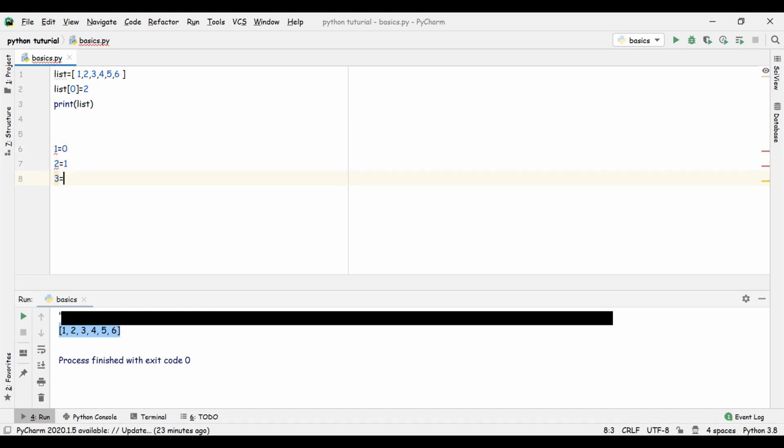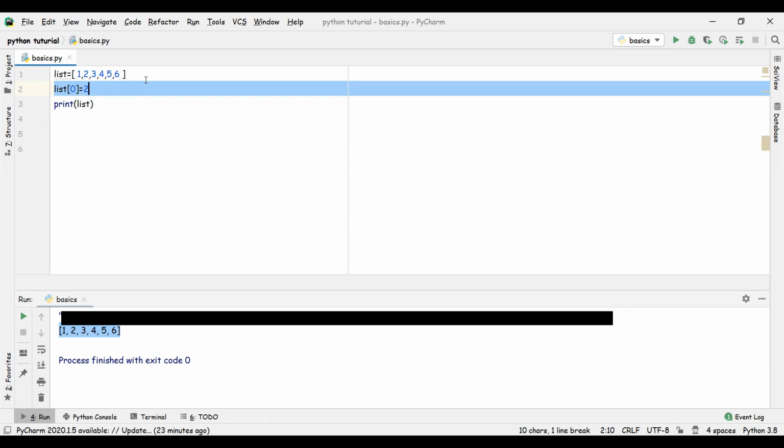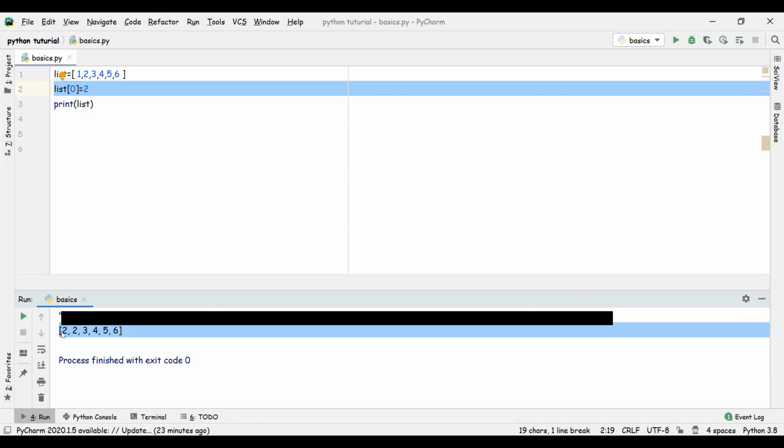So let's see whether we can change it and update it or not. Let's run this. Gotcha. We got 2 2 3 4 5 6. So what we have changed? We have changed the 0th index, which had 1.